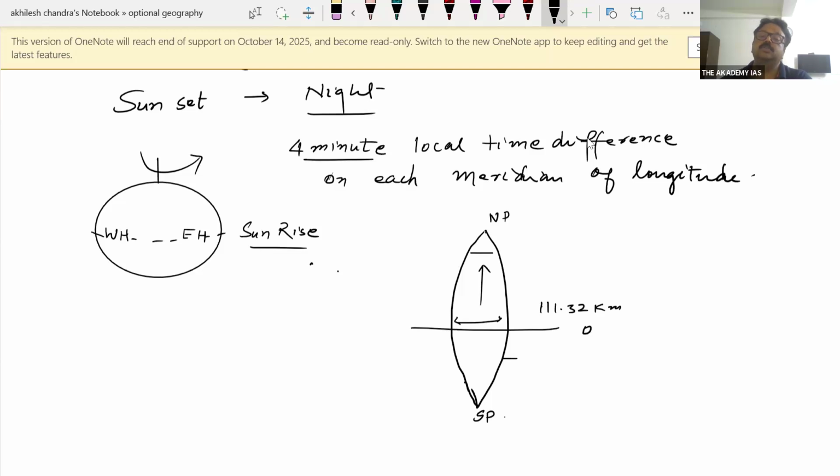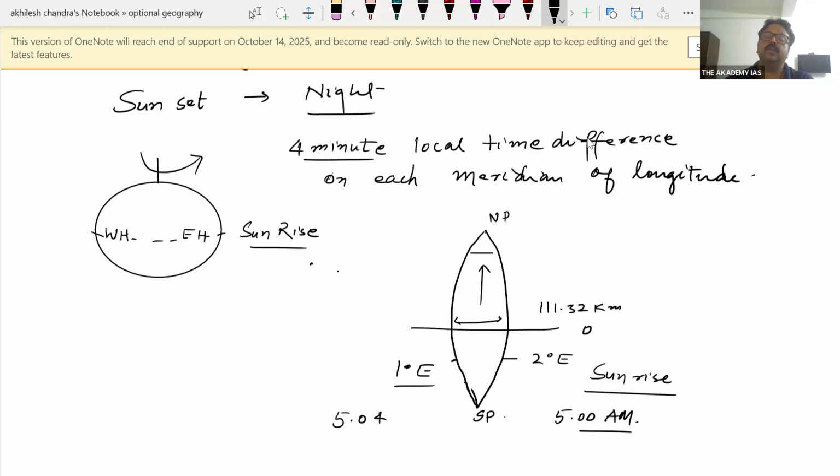Suppose this is 2 degree east meridian of longitude and this is 1 degree east meridian of longitude. If sunrise takes place at the 2 degree meridian early in the morning at 5 a.m., then the local time when sunrise takes place at the 1 degree east meridian is 5:04 a.m. So there is a difference of 4 minutes of local time between 2 consecutive meridians of longitude.